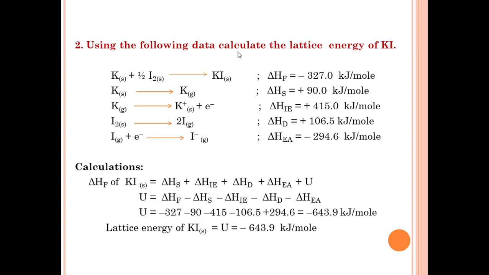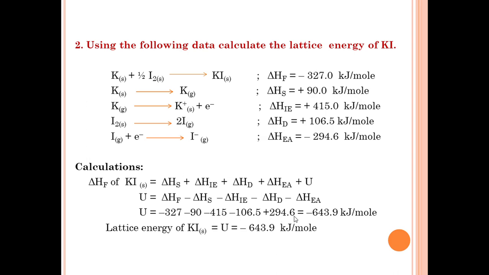Next example, a very similar example. Using the following data, calculate the lattice energy of potassium iodide. So potassium iodide is an ionic crystal. The data is given. It is very similar to the previous problem. So this is the formula. For calculating lattice energy, we substitute the given values.